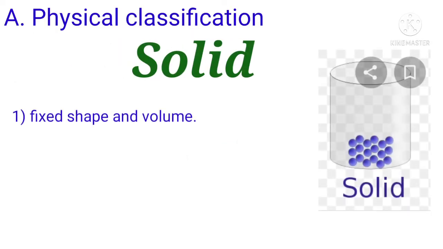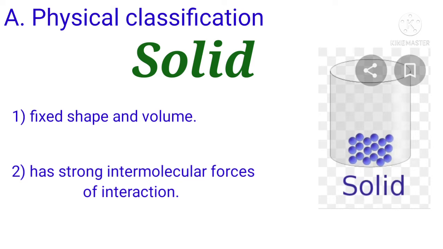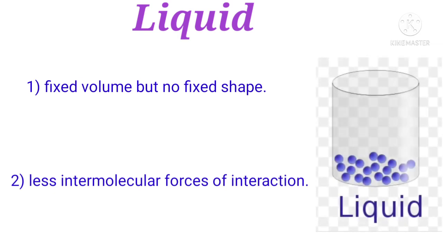Solid has fixed shape and volume and it has strong intermolecular forces of interaction. As we can see in the picture, the molecules of solid interact with each other. Next is liquid. It has fixed volume but no fixed shape and also it has less intermolecular forces of interaction between the molecules.